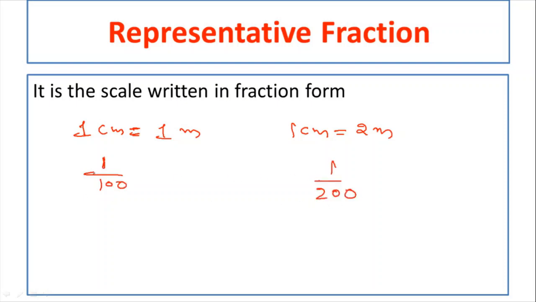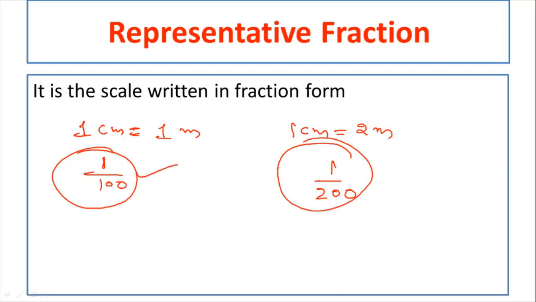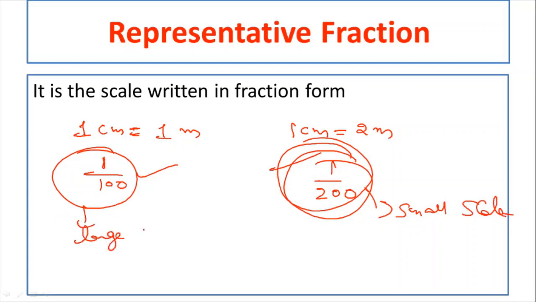Here RF is 1 by 200. So whatever is the smaller value, that will become the small scale, and whatever is the larger value, that will become the large scale. Now 1 by 100, 1 by 200, which is the small value? 1 by 200 is the small value, so this will be the small scale, and this will be the large scale. So if I ask you to determine the large scale among the given scales, first you write the RF of each scale, then compare all those values. Whichever is the larger value represents the large scale. So that is about the representative fraction.